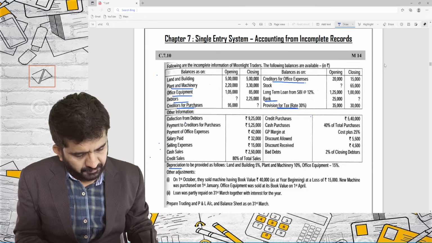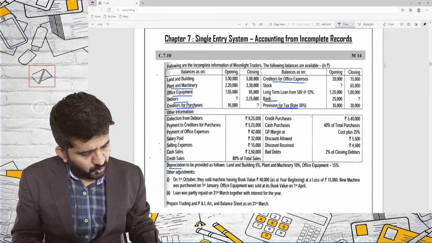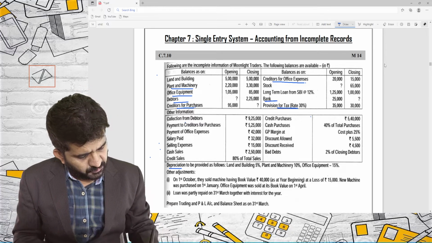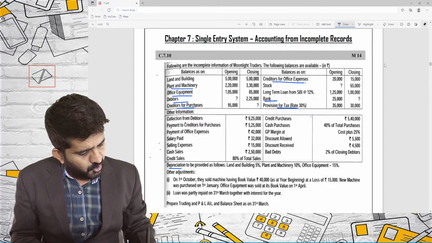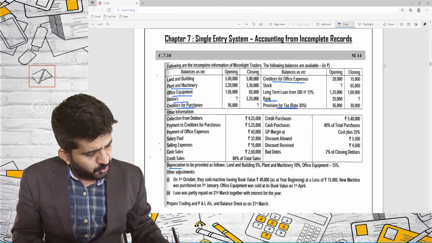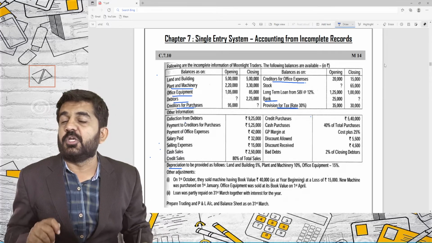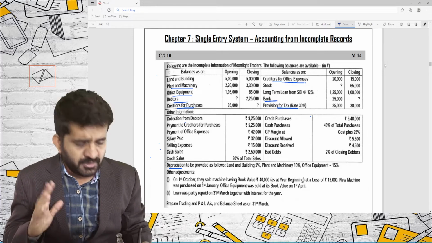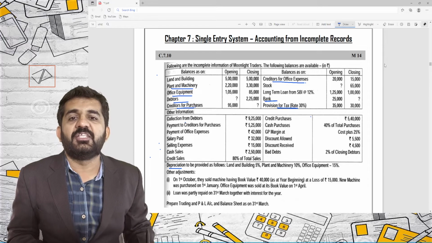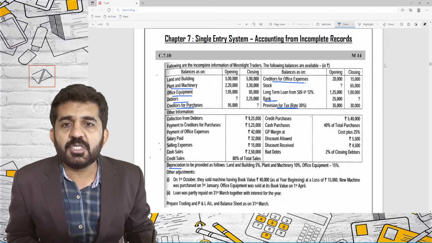Office equipment 50%, other adjustments. On 1st October, the machine was sold. We have already prepared the plant and machinery account, so this will be taken into consideration. Loan was partly repaid on 31st March together with the interest of the year. So interest is fully paid and the loan was repaid. Prepare trading account, profit and loss account and balance sheet as on 31st March.